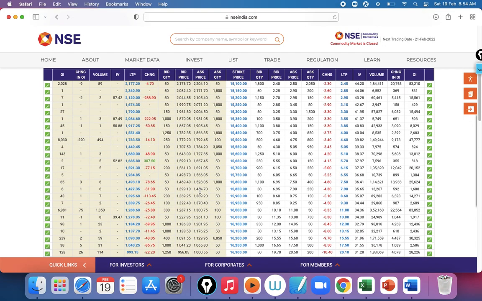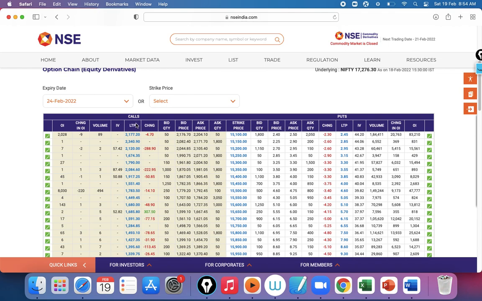Scroll down. So in this option chain, we need to understand the meaning of OI, LTP, change, strike price, LTP change, and OI, change in OI. Only this much. No need to see all these things. Some people have a fear of numbers. No need to worry. No need to have any fear of numbers.